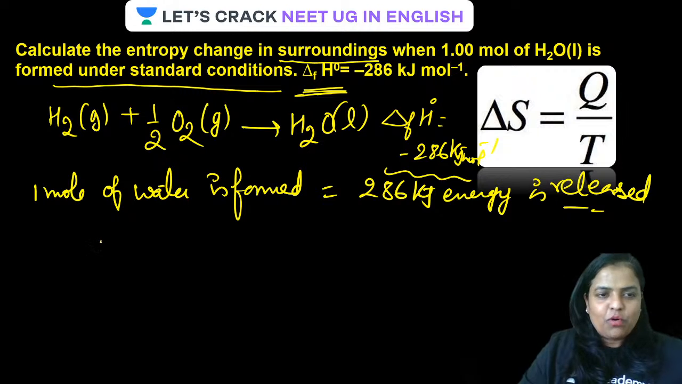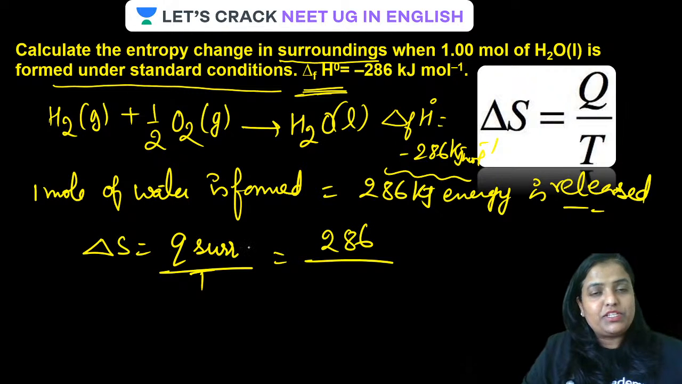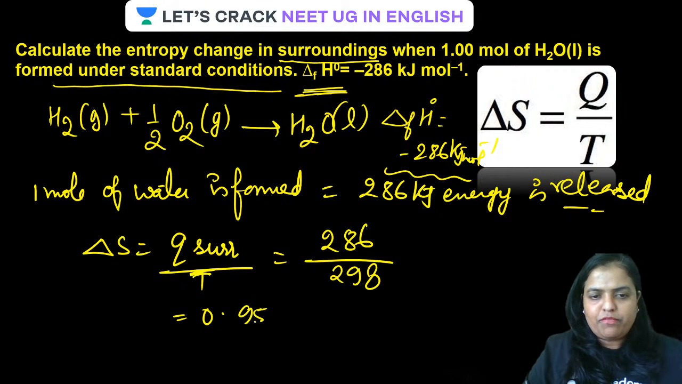All clear, guys? So delta S is simply equal to Q surrounding upon temperature. Simply 286, that is the heat given to the surrounding or heat absorbed by the surrounding, upon temperature. Standard condition, temperature need not be mentioned. Just now I told you, 25 plus 273, that is 298 Kelvin. This value is coming around 0.9597.